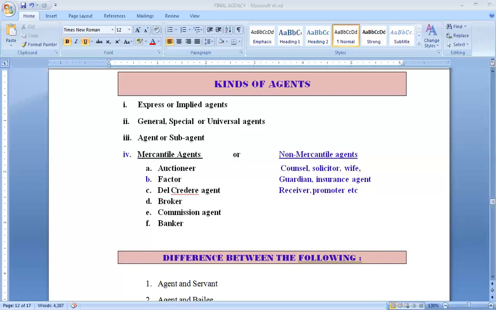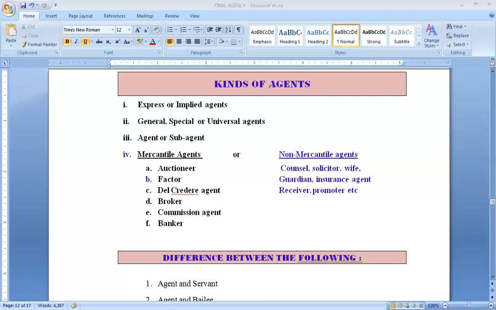Commission agent is somewhat same as the broker is. Commission agent is a person again who purchases or sells the goods on behalf of the principal, and he can also conduct the transactions in his own name, and he may or may not have the actual possession of the goods. So in case of broker, broker will never have the possession of the goods, but commission agent may have the possession of the goods, or he may not have the possession of the goods. So somehow they both are similar.